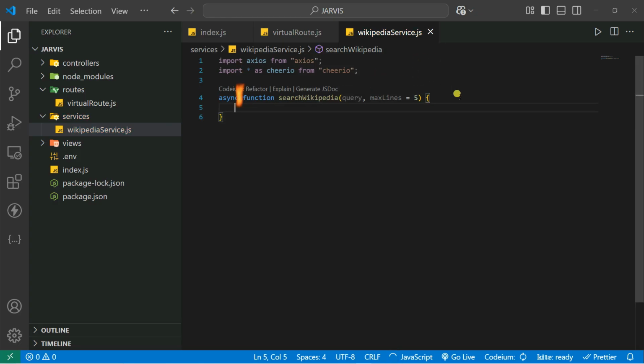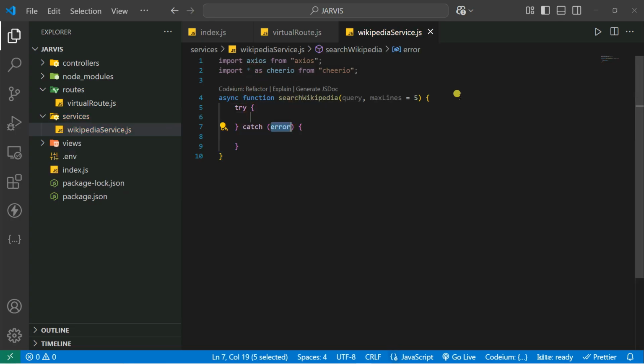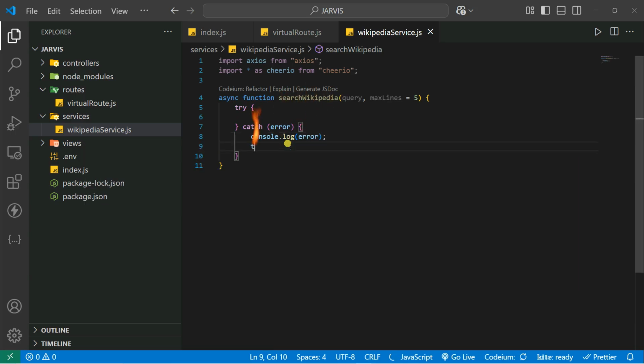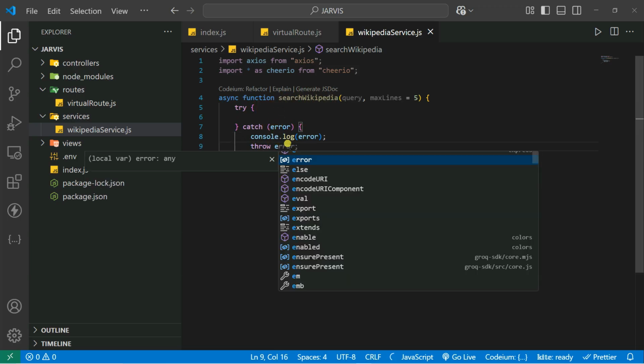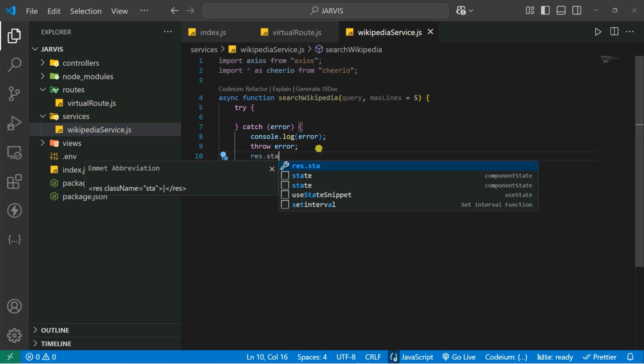Now inside that, you're going to create a try and catch block, and inside the catch we're going to catch our errors. We can simply console.log the error, and you can also throw the error so that you can see it in our console. Otherwise, you can also send some response to Postman, like res.status, because this is an error message.